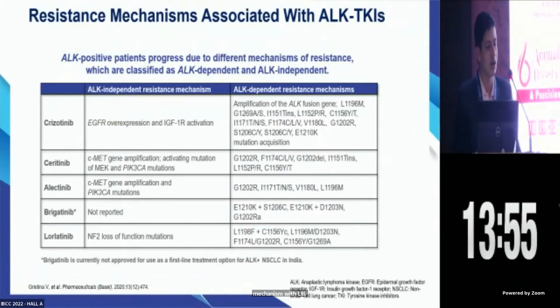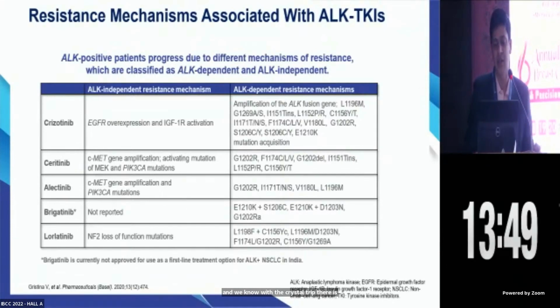And we know with crizotinib, there are usually ALK-dependent resistant mutations. L1196M is a very common one. And apart from this, the C1156 and G1202R also come into the picture. But it is not so common after crizo, but more common after second generation TKIs. This is what they are.